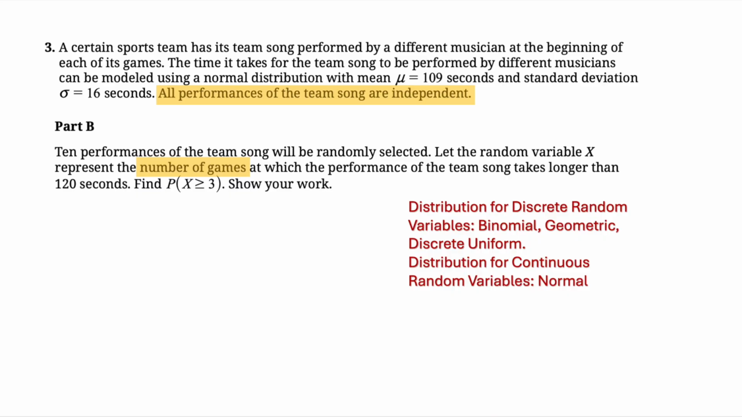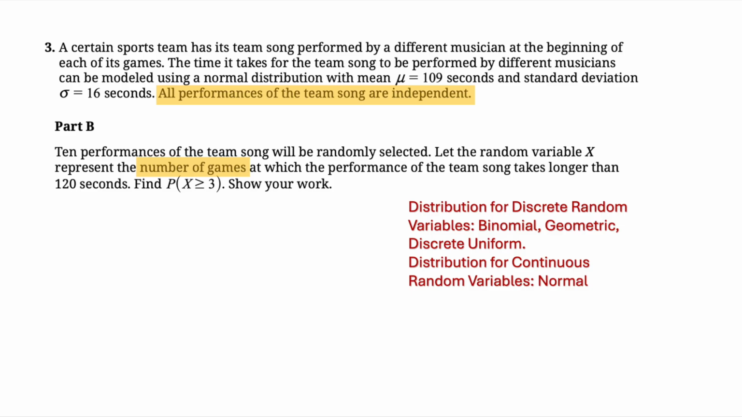Now, if the variable is discrete, the most common distribution for a discrete random variable, at least in AP Stats, would be either binomial, geometric, or a discrete uniform distribution. And if it is a continuous random variable, the distribution would be a normal distribution.